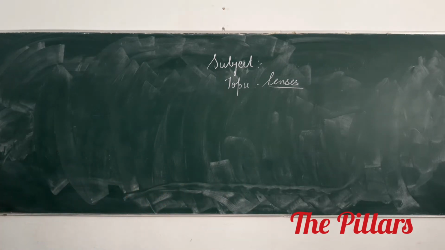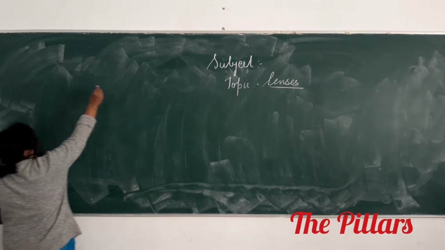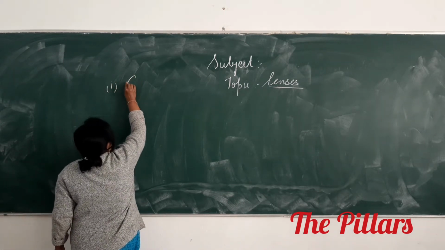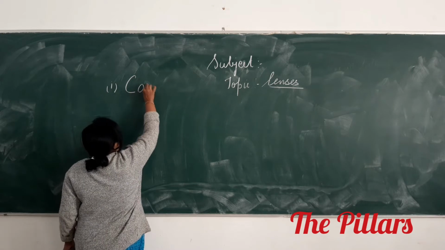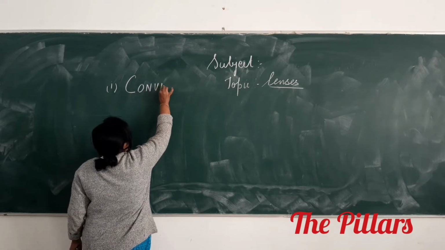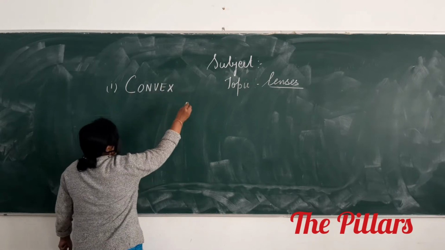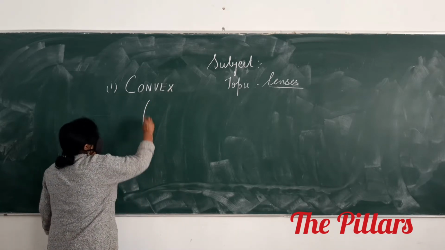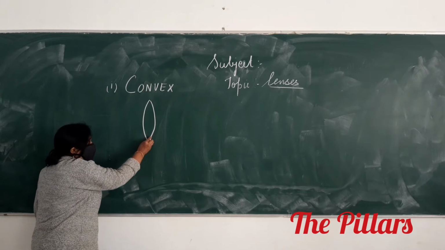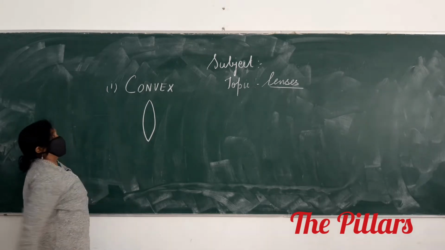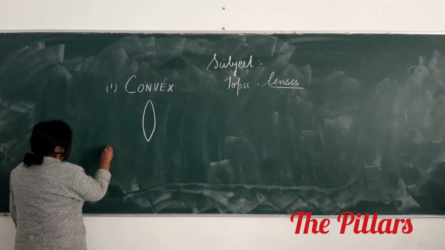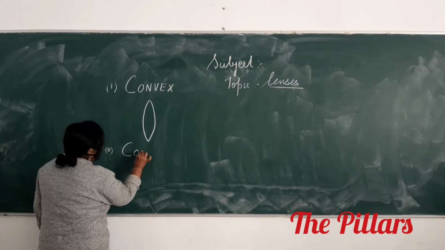How many types of lenses do you know? Number one is convex lens. This is a convex lens, isn't it? And second is concave.